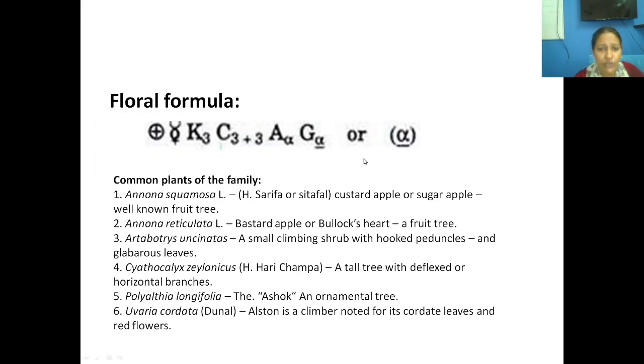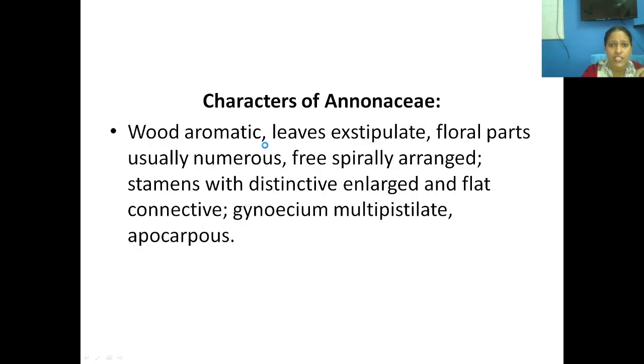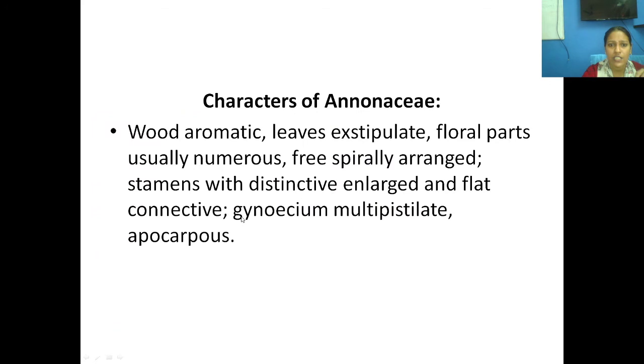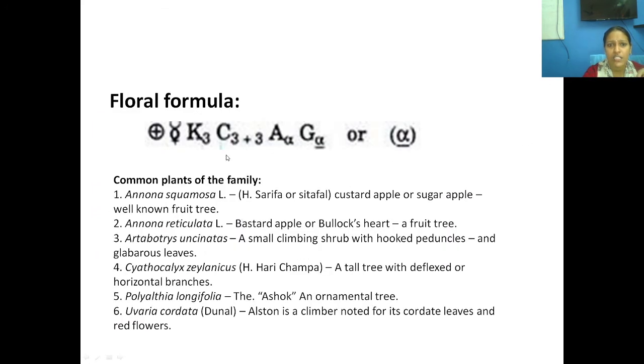When we move to the floral formula, this is the floral formula of Cananga odorata. Here you could see actinomorphic flower, bisexual. K3 means what? Sepals are 3. What about the corolla? I told you 3 plus 3 condition. Look at this, outer whorl 3 and inner whorl 3. Okay, so this is about our 3 plus 3 condition.